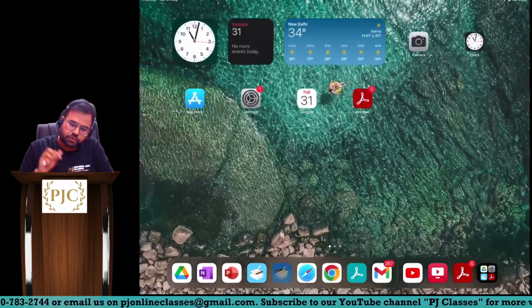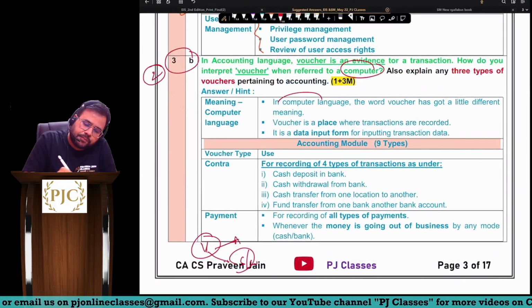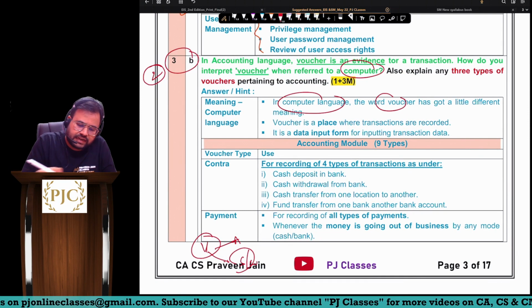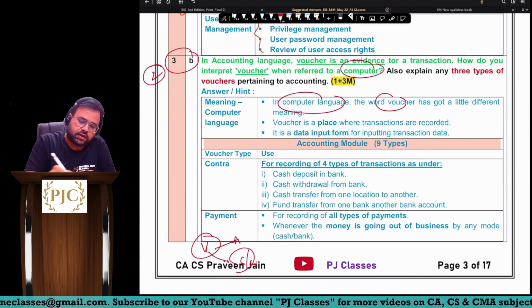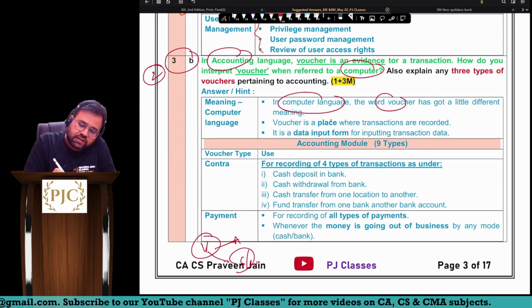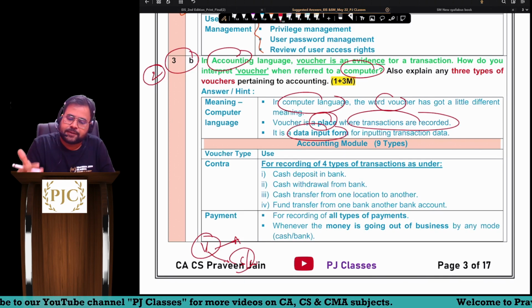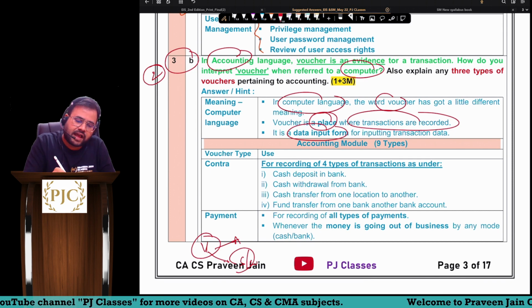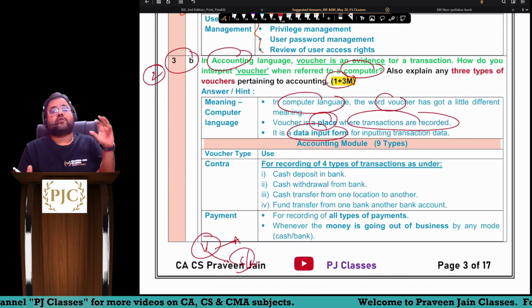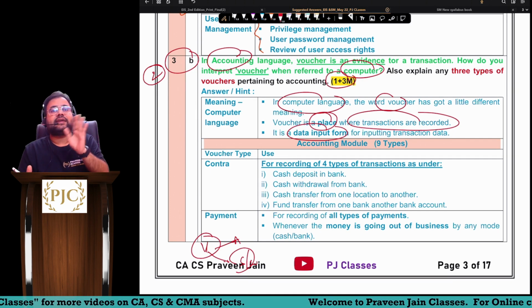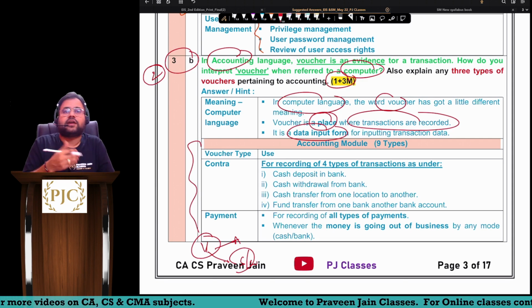So this is what you were supposed to write. देखो, in computer language, voucher is a little different when compared to accounting language, sir. Voucher is the place where the transactions are recorded. It is a data input form for inputting the transaction. Again 1 plus 3 marks, sir: voucher के लिए they were giving you 1 mark, and 3 marks के लिए they are talking about voucher types.